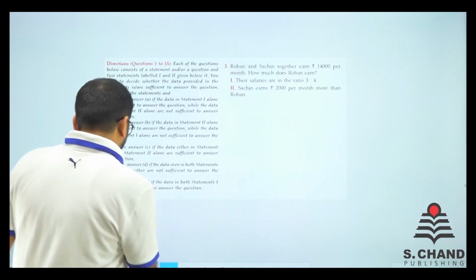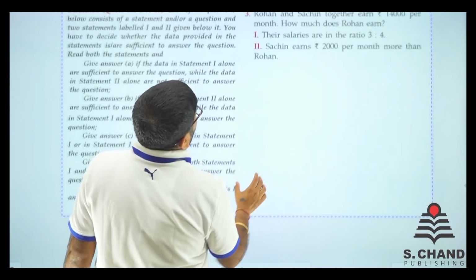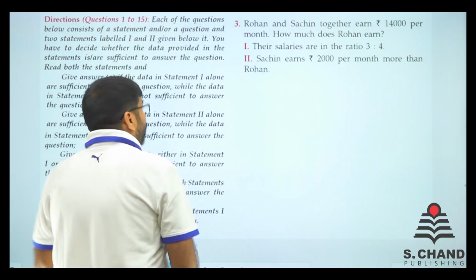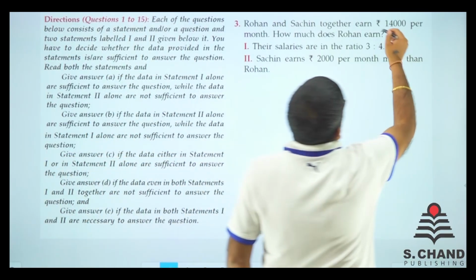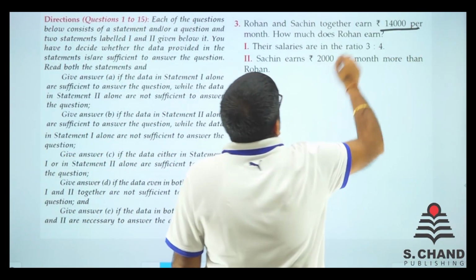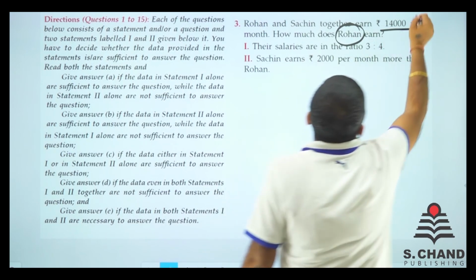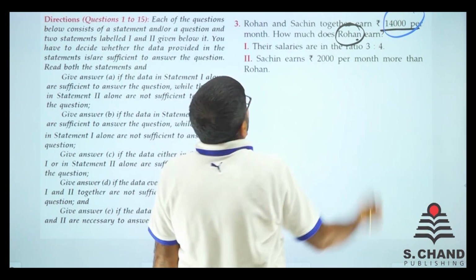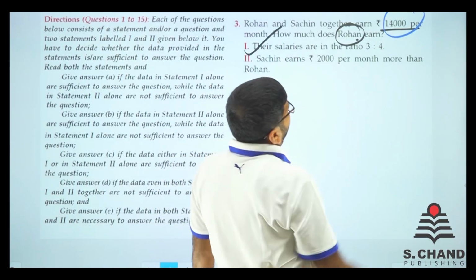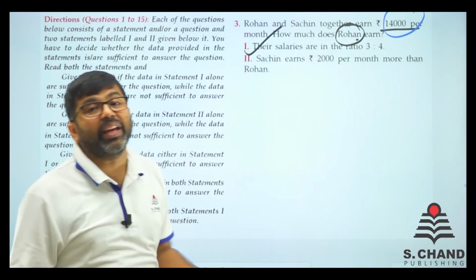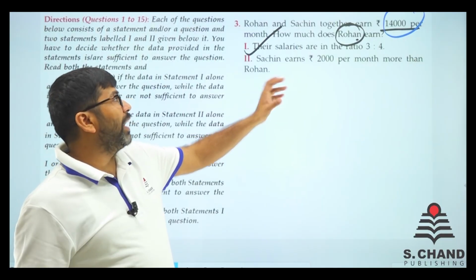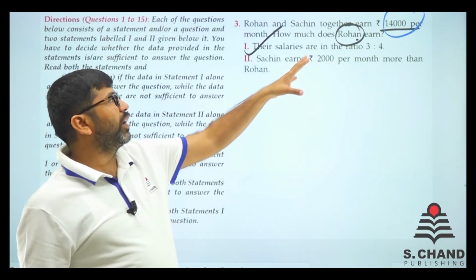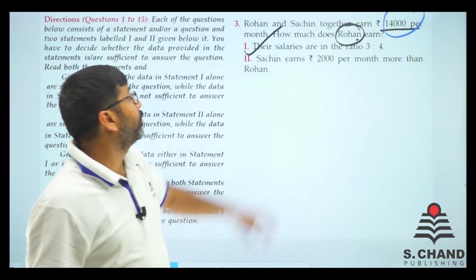Here we go, question number 3. What does it say? It says that Rohan and Sachin together earn 14,000 per month. How much is Rohan's? A plus B is given, A is to be asked. Their salaries are in the ratio of 3:4. 3:4 is given, 14,000 is the total, we can find it, you know it very well. 3:4 means 3x and 4x, 7x is given, then you will find 7 or 3.